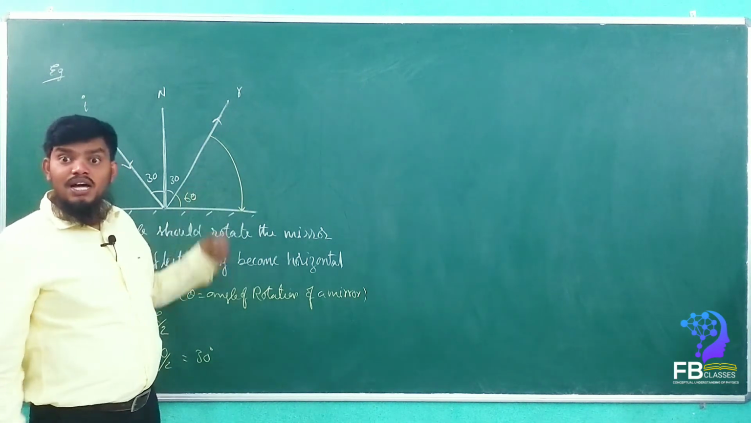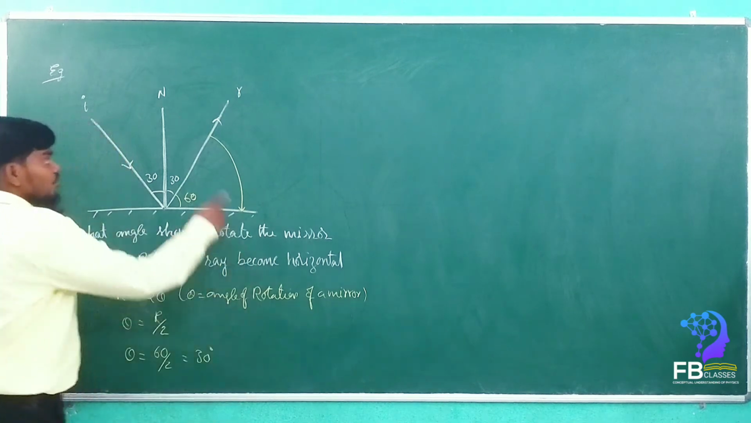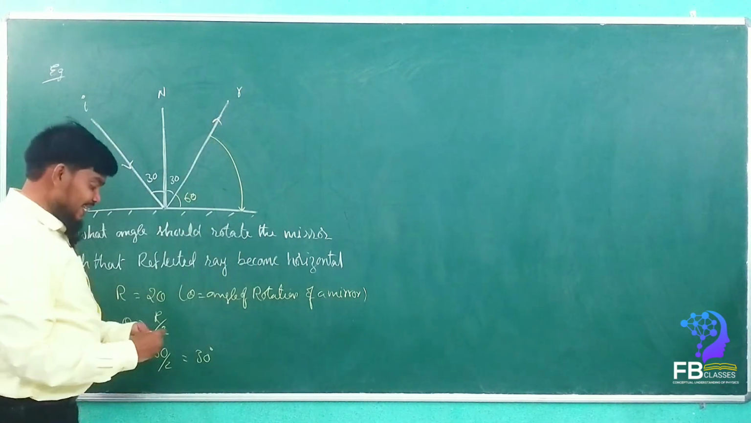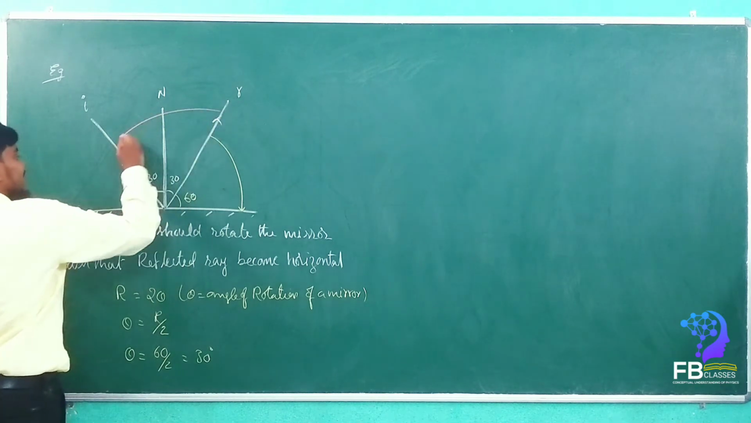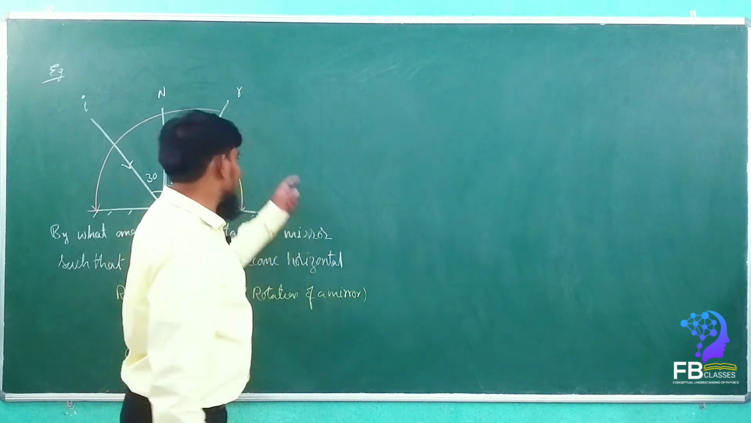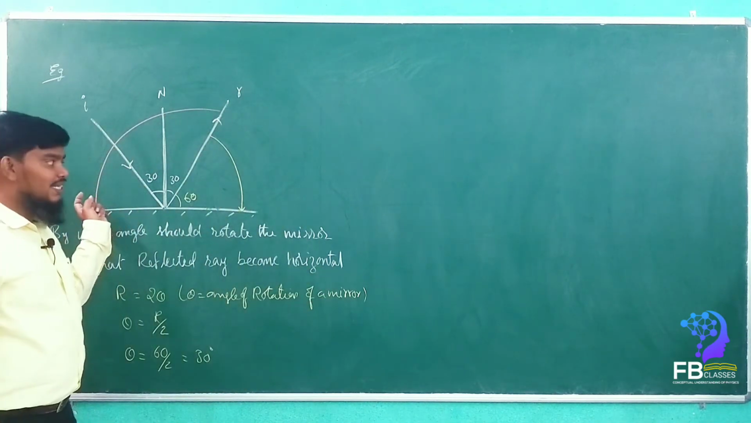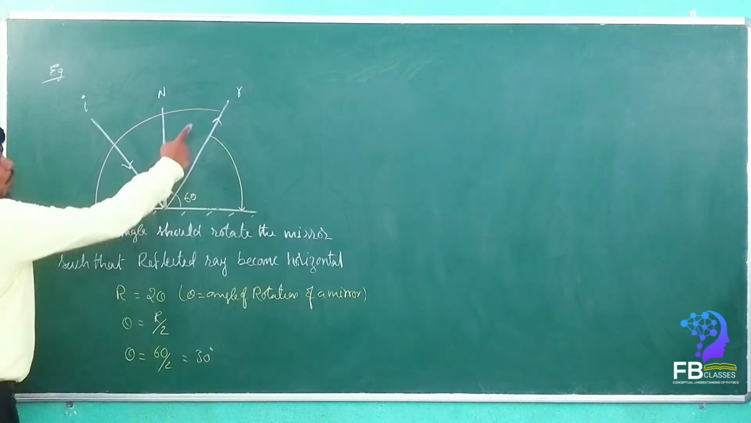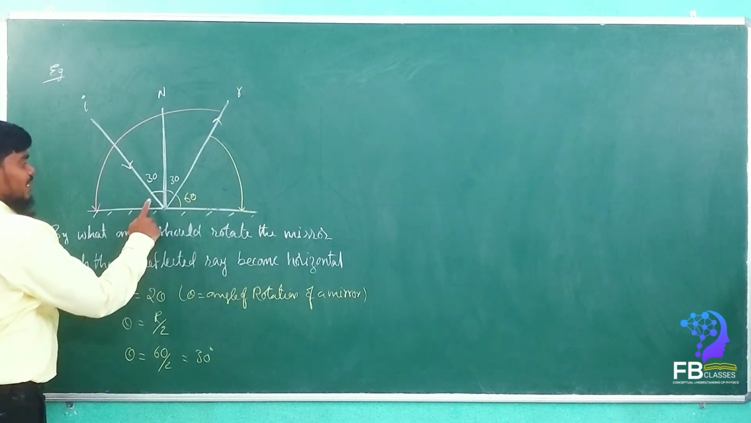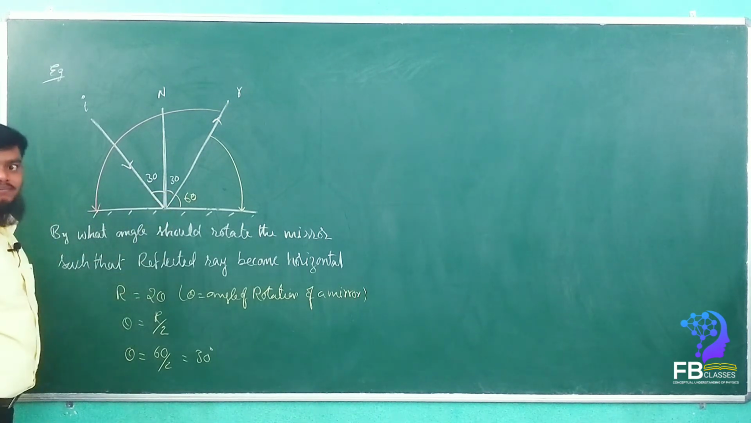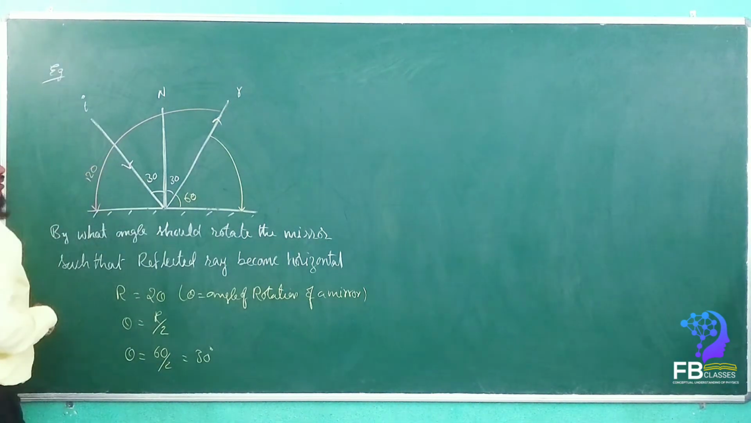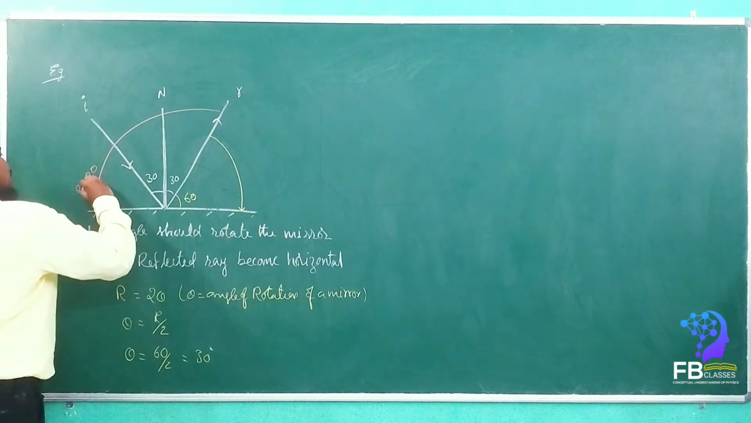This is one method. Another method we can also do. The reflected ray can also be made to rotate in this direction. Then also it becomes horizontal. Yes, sir. So how much should it rotate? This total is 90, and 90 plus 30 is 120. So the reflected ray should rotate 120 degrees.